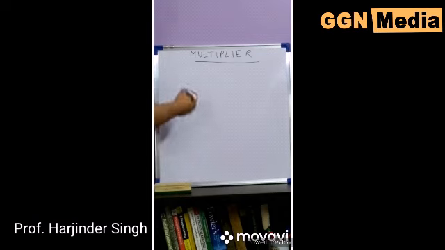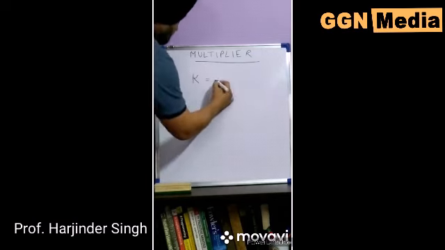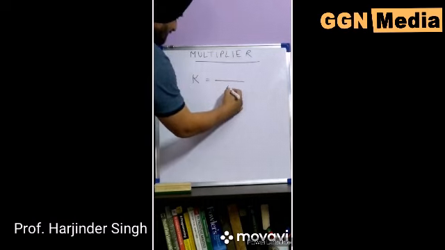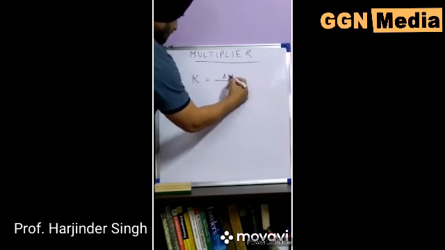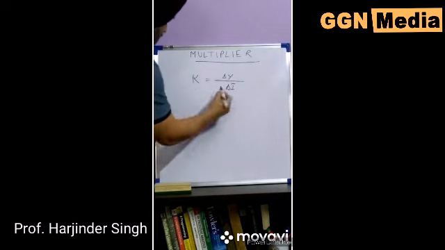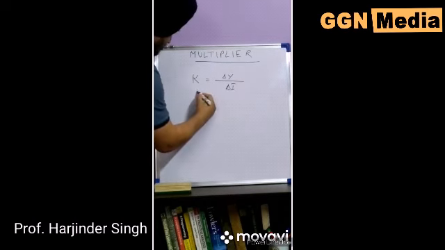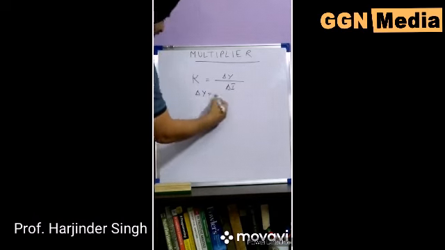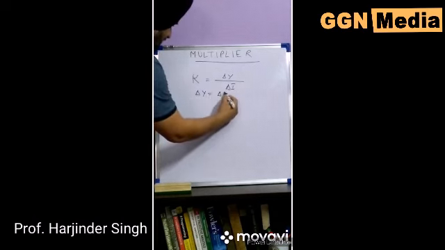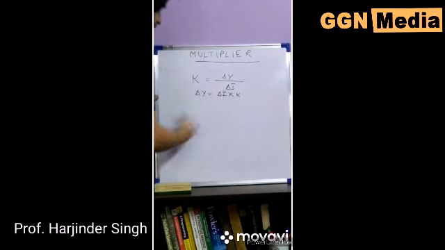Multiplier is denoted by the letter K, such that if there is a change in investment, what will be the change in income? Also, in multiplier, what we see is that we can find the change in income when we multiply the change in investment by K.